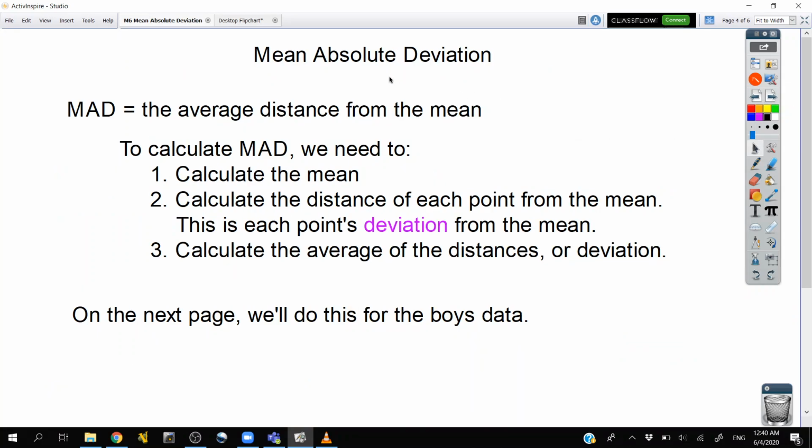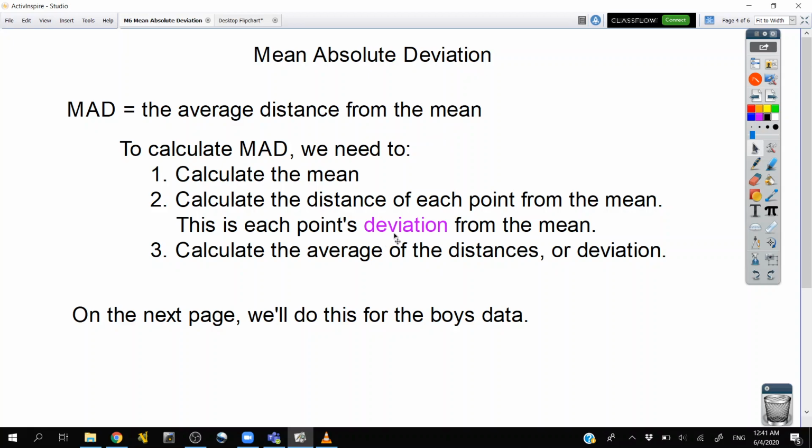Mean absolute deviation can be super helpful for us to answer that question. The mean absolute deviation is the average distance from the mean. So to calculate it, first we need to calculate the mean. Well, that makes sense because we need to know that mean to know the distance from the mean. Then we have to calculate the distance of each point from the mean. So if we have 10 points, there will be 10 distances for how far those points are from the mean.